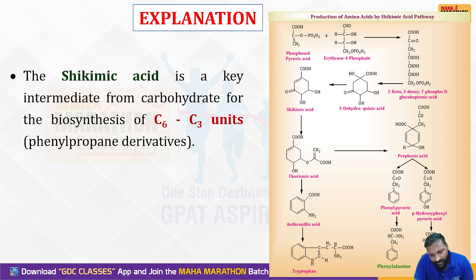You can see the phenyl ring here and the three carbons, propane. Every compound synthesized in this pathway has these C6 and C3 units. So shikimic acid gives the phenylpropane derivatives. That's the explanation for this question.